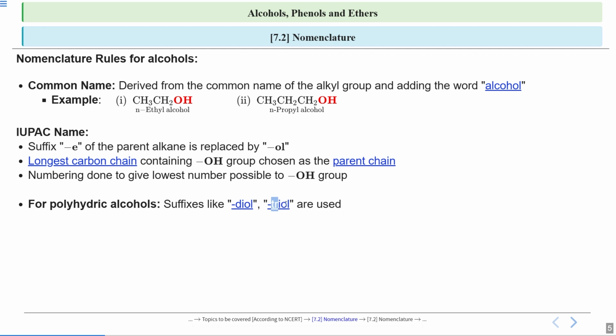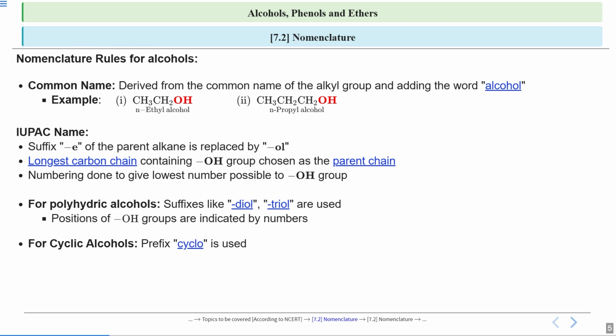That is, the E of the parent alkane is removed and you write OL. So if there are 2 alcohol groups, you write diol, and if there are 3, you write triol. So di and tri basically tell the number of OH groups that are present. And as I told you, the positions of the OH groups are indicated by numbers.